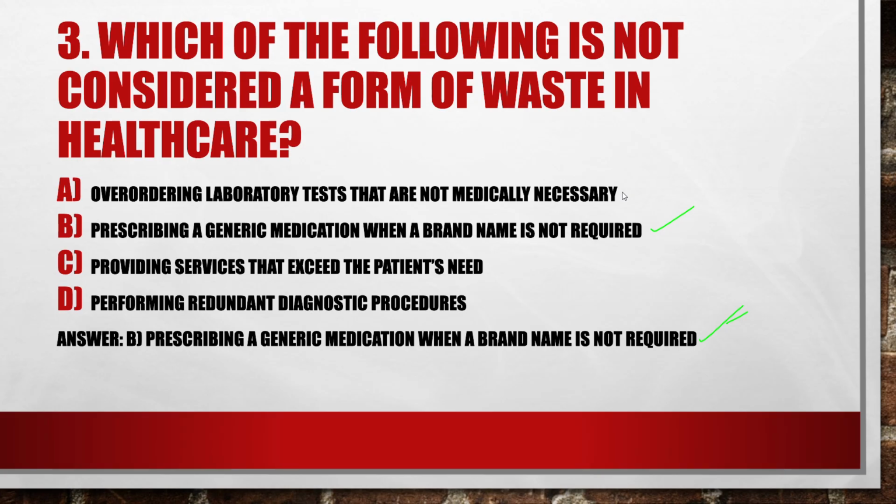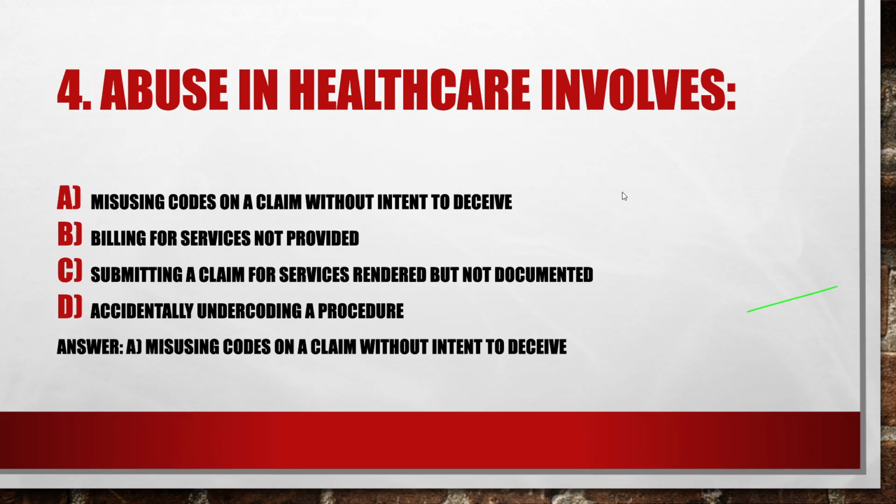Next question, abuse in healthcare involves. Option A, misusing codes on a claim without intent to deceive. Option B, billing for services not provided. Option C, submitting a claim for services rendered but not documented. Option D, accidentally undercoding a procedure. The right option is option A. Abuse in healthcare involves misusing codes on a claim without intent to deceive.